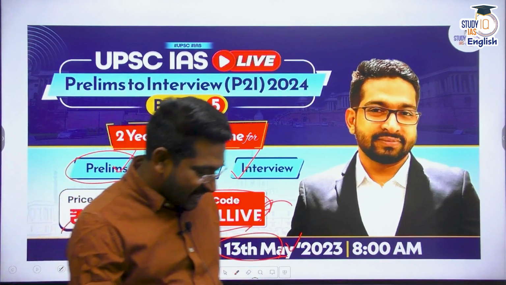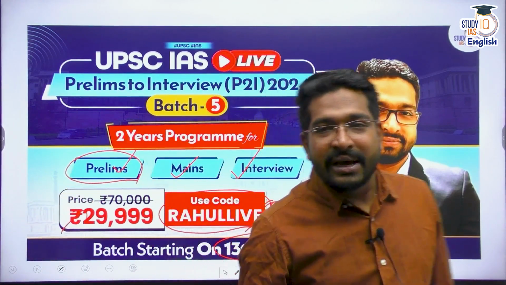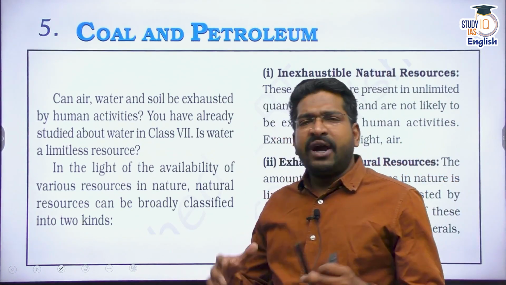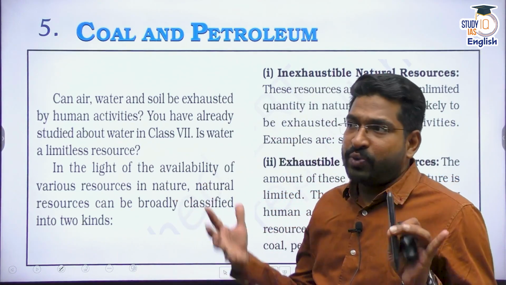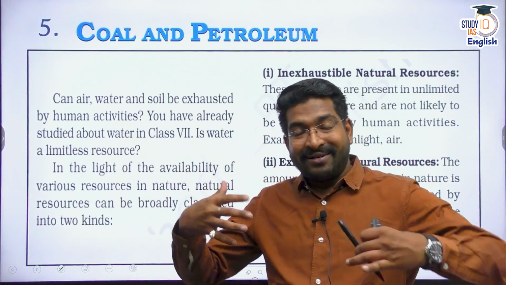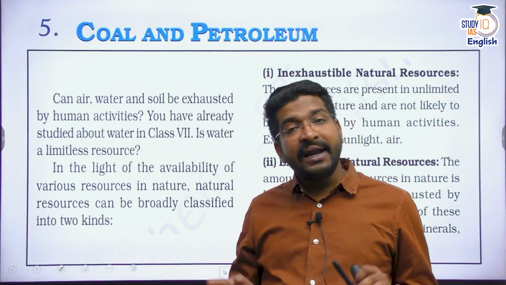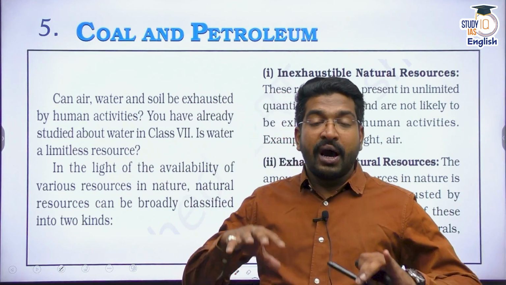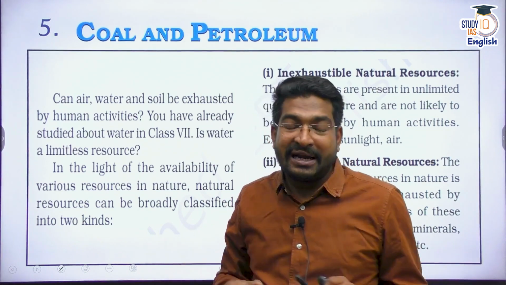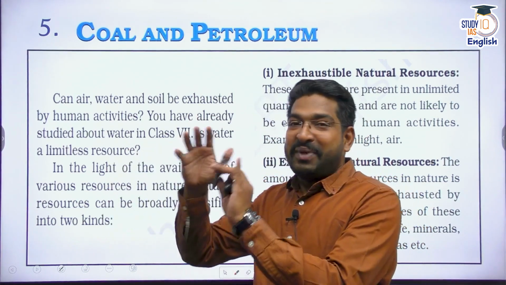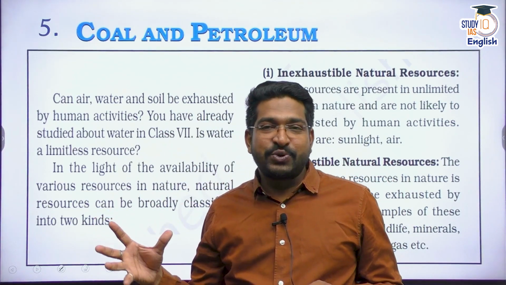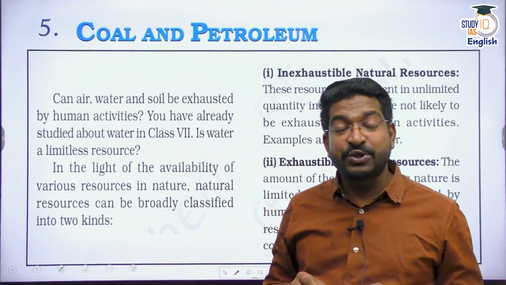Right, let's start off with today's discussion. We'll talk about resources. Whenever we talk about natural resources, we have two different kinds. One natural resource never ends, or is perpetual. We all know that life runs because of sunlight. Sunlight is an example of a perpetual natural resource. At least till our lifetime, it will be there, and for many billion years for sure. But there is another kind of natural resource which is exhaustible, that means which is going to end.